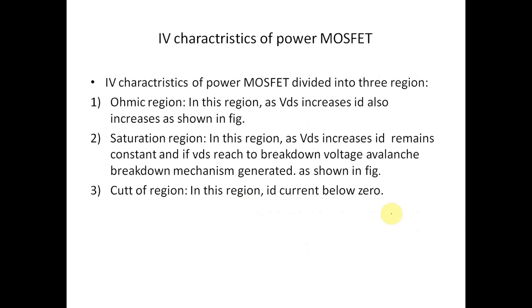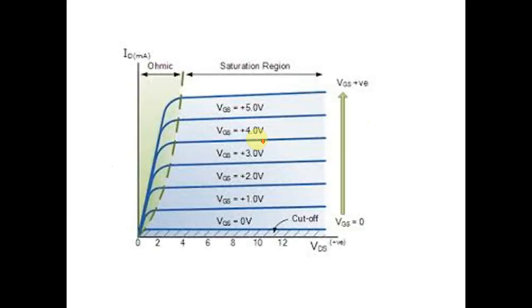IV characteristics of power MOSFET. The IV characteristics of the power MOSFET are divided into three regions. The first one is the ohmic region, the second one is the saturation region, and the third one is the cutoff region. In the ohmic region, as VDS increases, the ID current also increases.